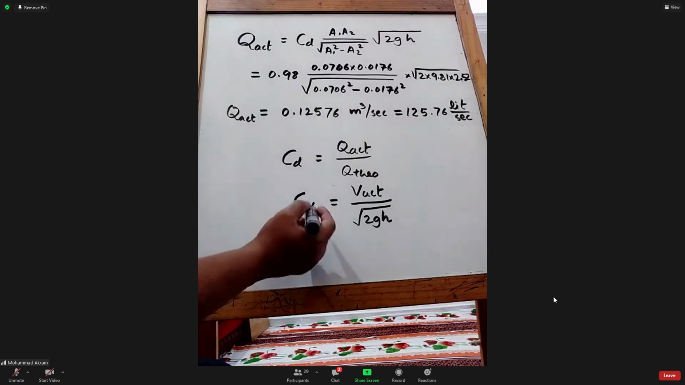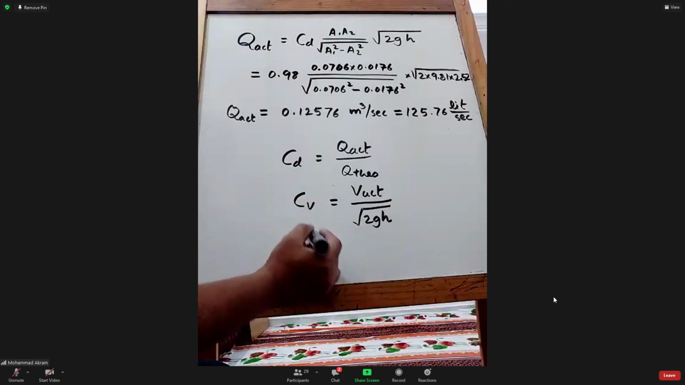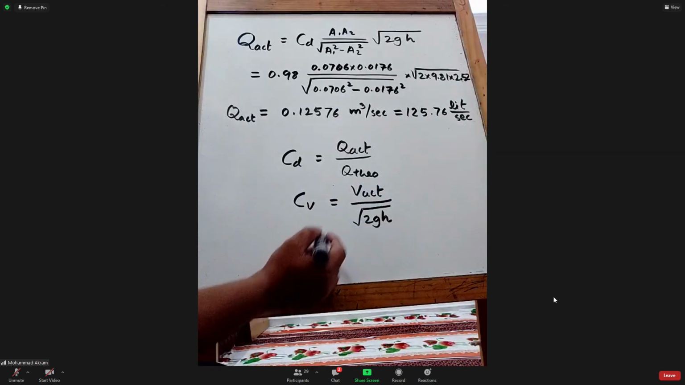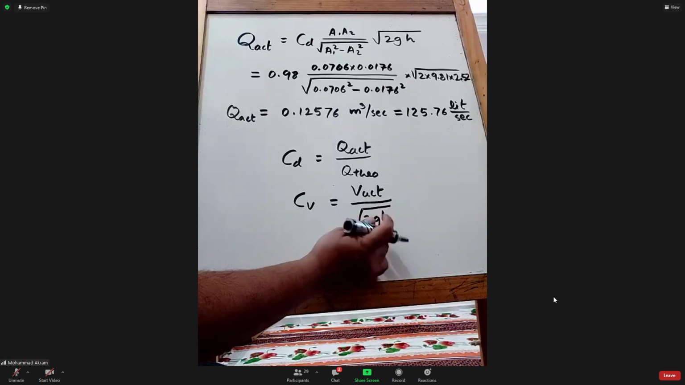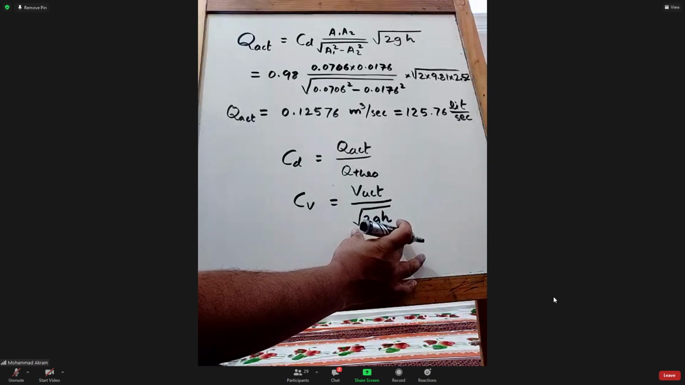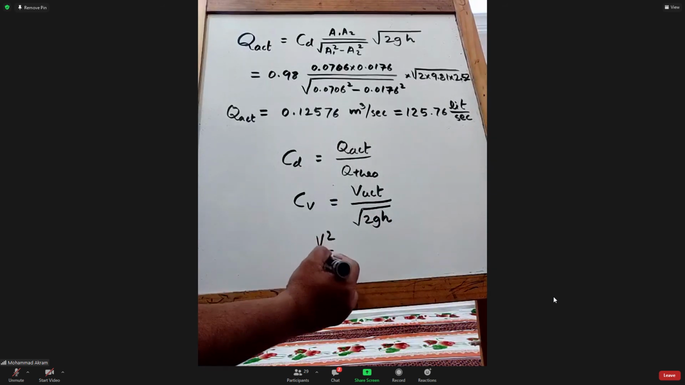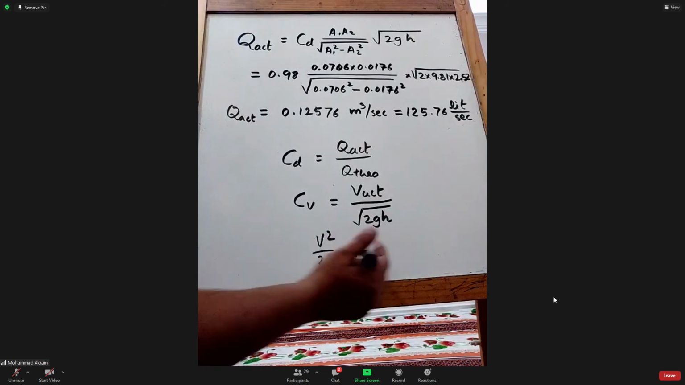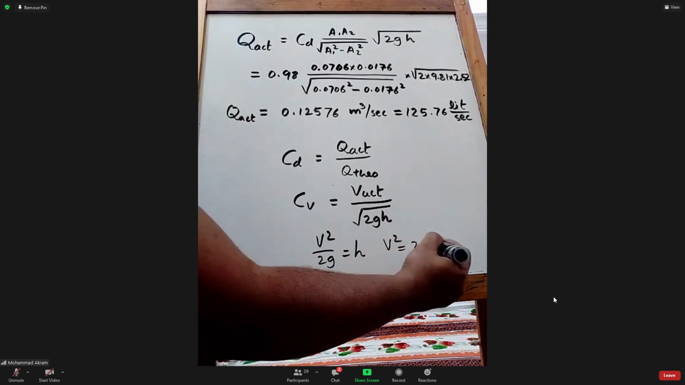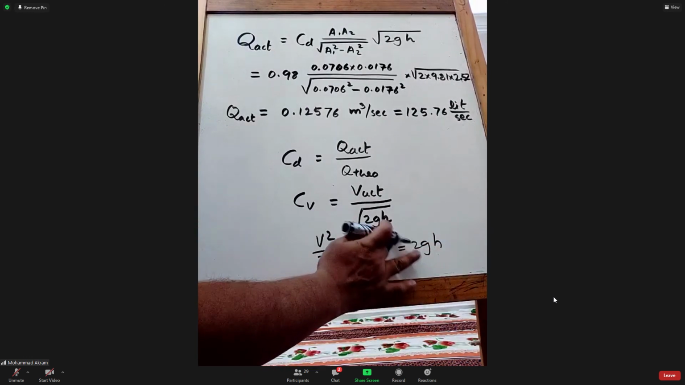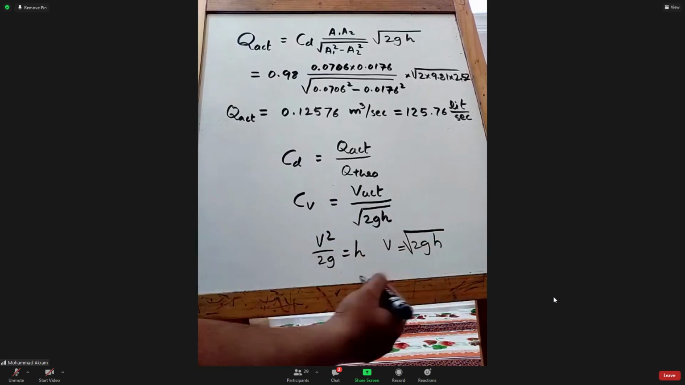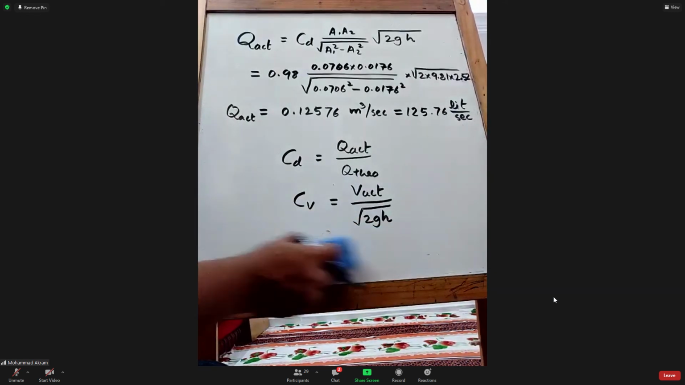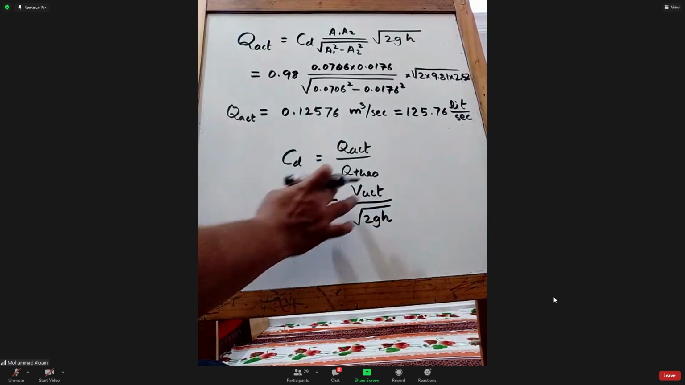So V actual divided by root 2gh. So actual velocity divided by theoretical velocity. What is the theoretical velocity? Root 2gh. See, V square divided by 2g is equal to h, right? So V square is 2gh, or what is V? V equals the square root of 2gh. Actually, this comes from the Bernoulli equation only. So actual divided by theoretical is the CV.